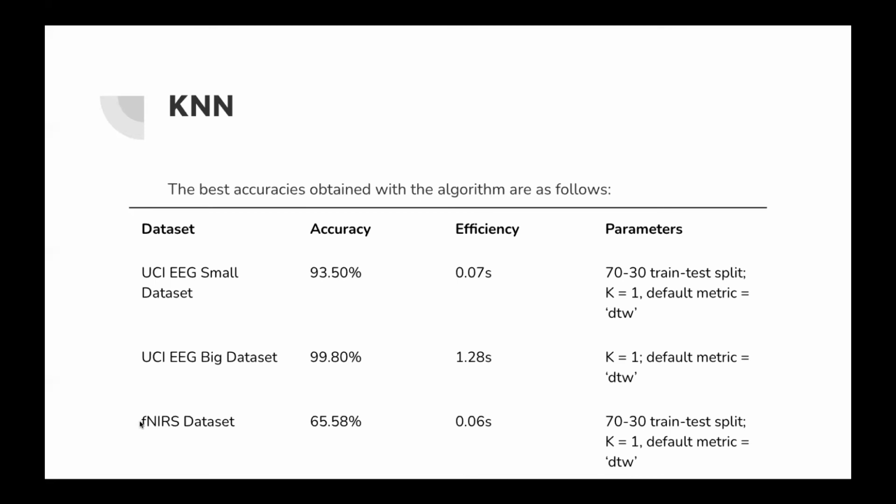In the small UCI dataset, KNN was very efficient, and the best accuracy was 93.5% with a 70-30 train test split and a K value of 1. On the fNIRS dataset, the best accuracy was achieved at 65.58%, with the default sktime distance metric and a K equal to 1. The best train test split was also 70-30. Over many trials in KNN, the small UCI and fNIRS datasets seemed to both perform well on this split, which might be due to their medium and small sizes requiring a few more test examples than the 80-20 split afforded.